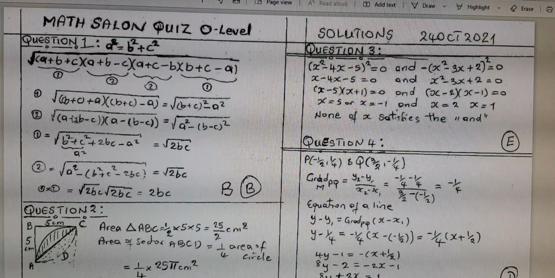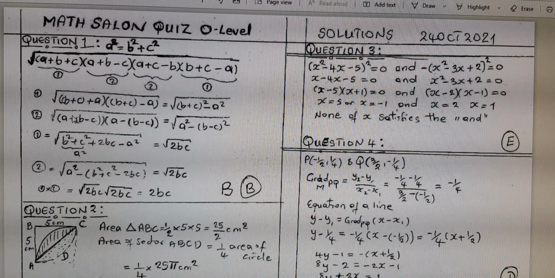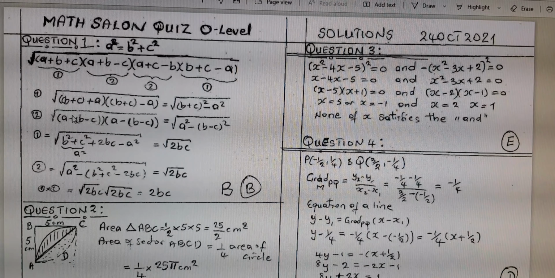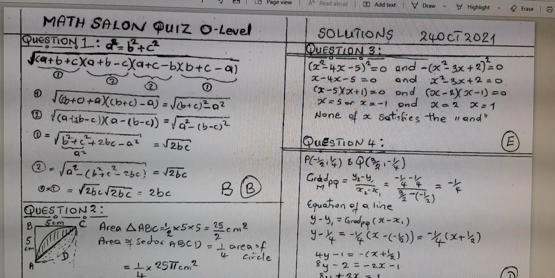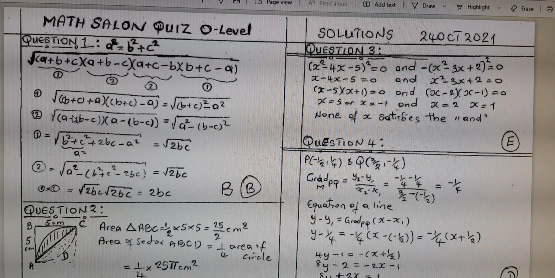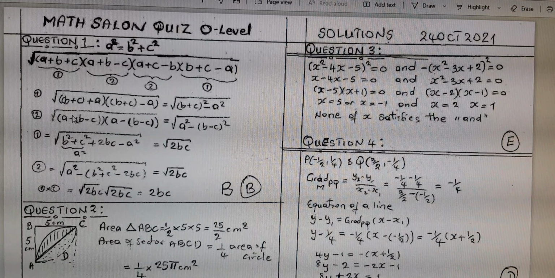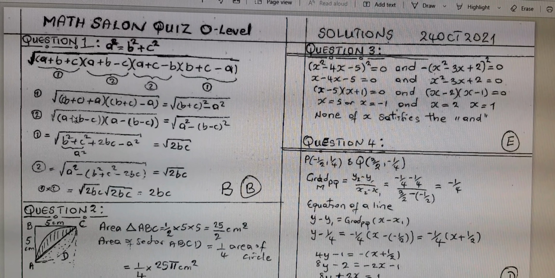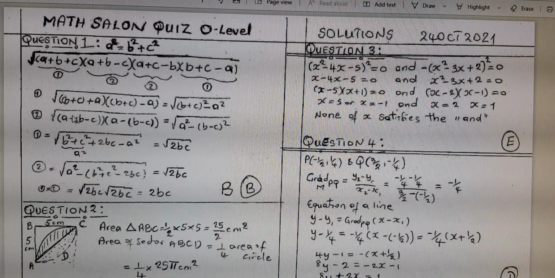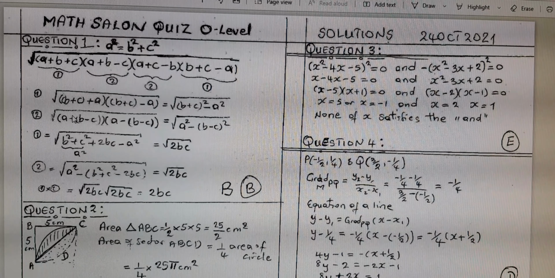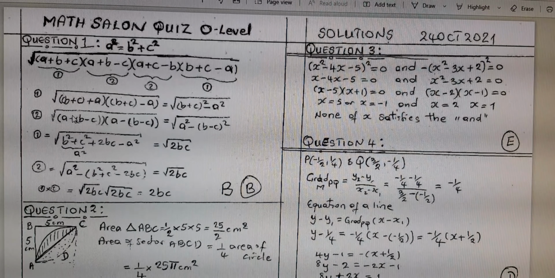So for those of you who are new to the Math Salon, know the Math Salon is a place for everyone. Most especially for students who want to learn, who want to get something new, who want to improve their mathematical skills, who want to learn beyond just passing exams, who want to understand the basic concepts of mathematics they do every day. So we had a quiz last week.